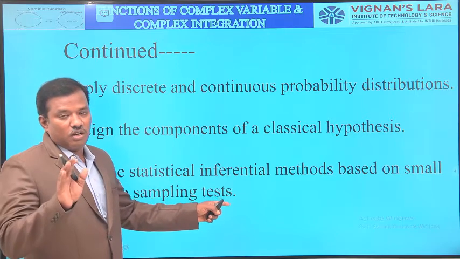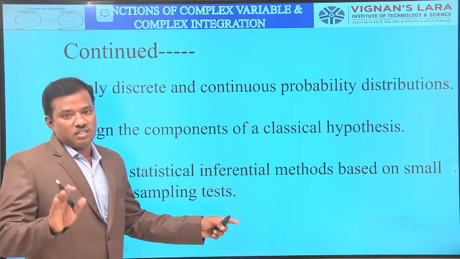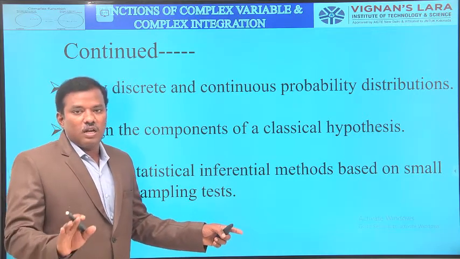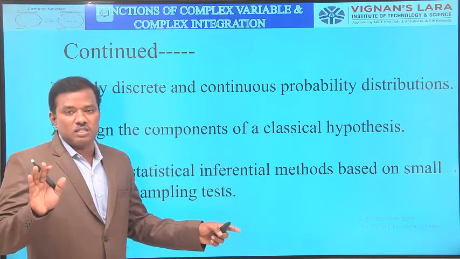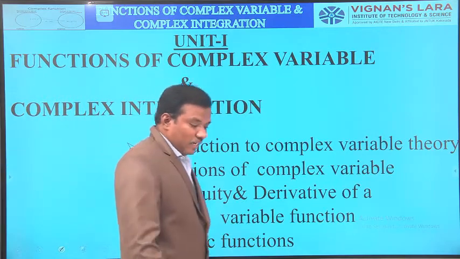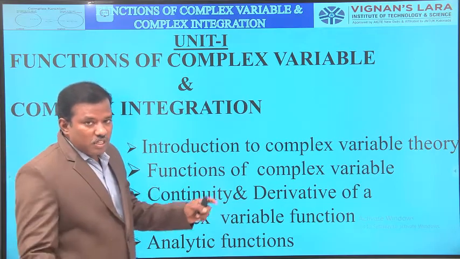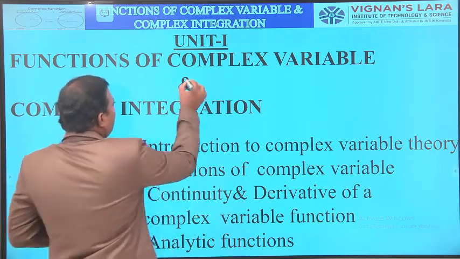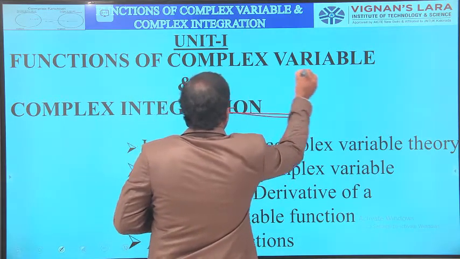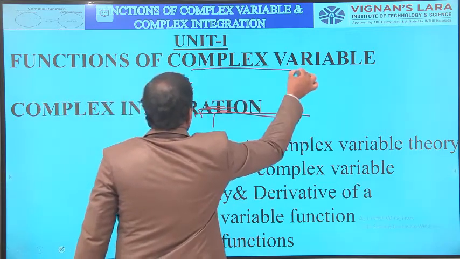We have 2 different concepts. One is complex variable theory, second one is statistical methods, and we have 3 outcomes related to complex variable theory, and 3 outcomes related to statistical methods. Then coming to the contents of unit 1. Here the unit 1 name is functions of complex variable and complex integration.